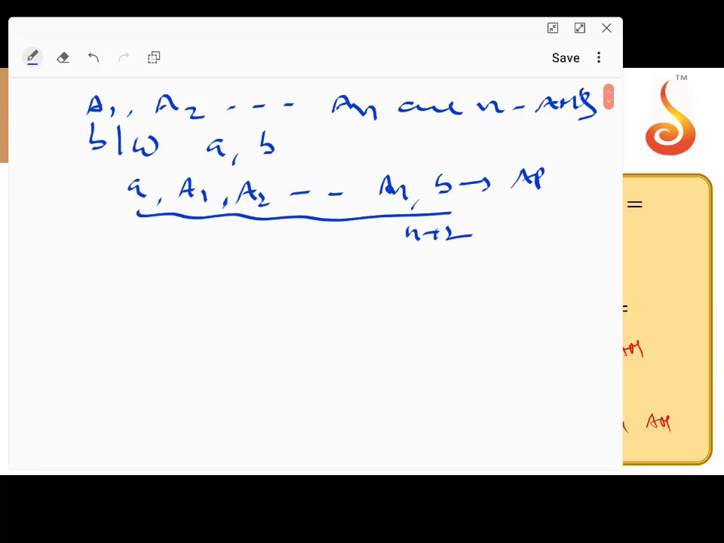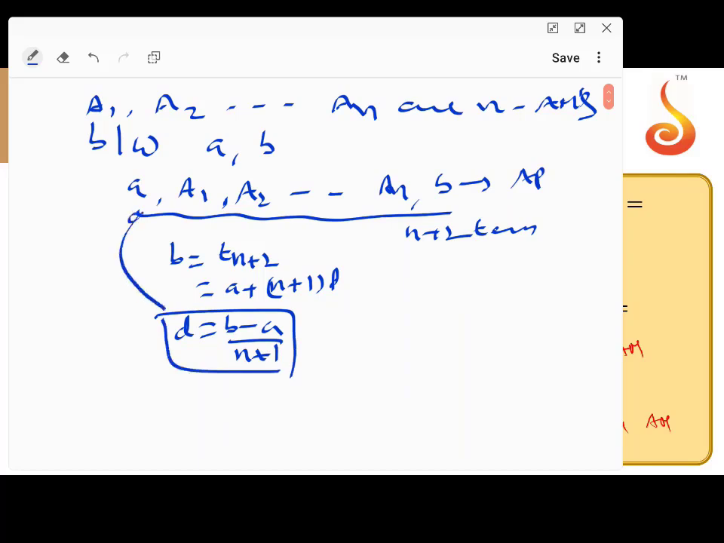Along with A and B, n plus 2 terms. So here B is the n plus 2 term, that is Tn plus 2. So A plus n plus 1 into D. Therefore D equal to B minus A by n plus 1. This is the common difference of this AP.